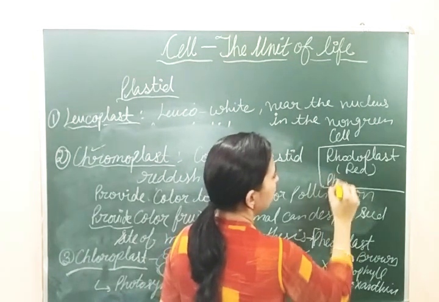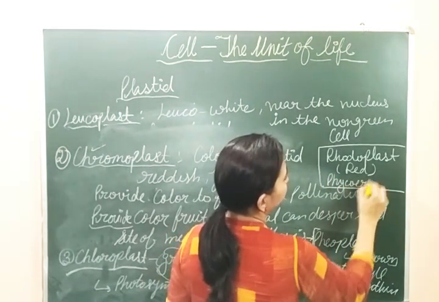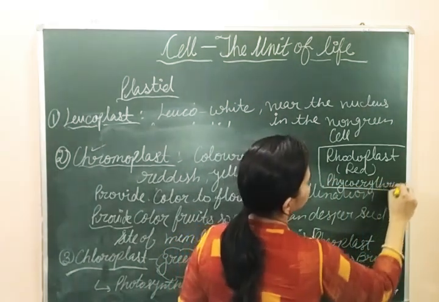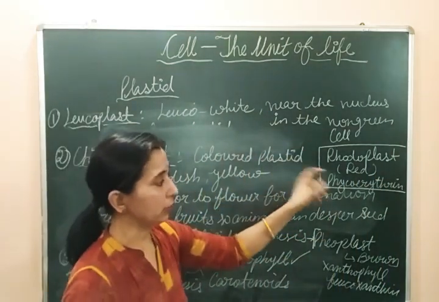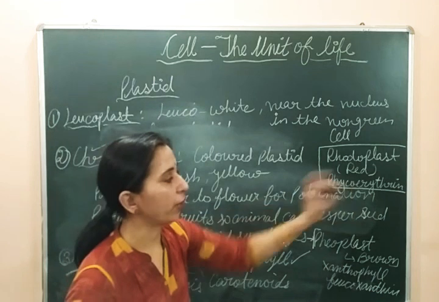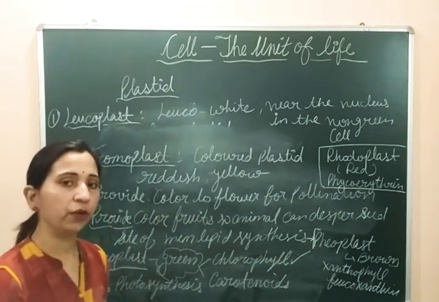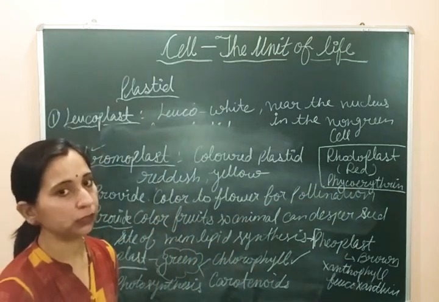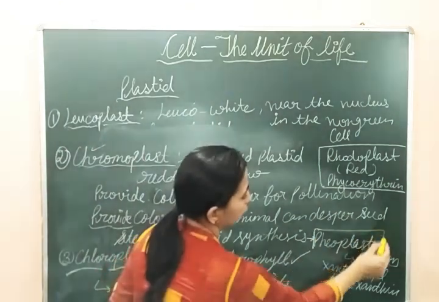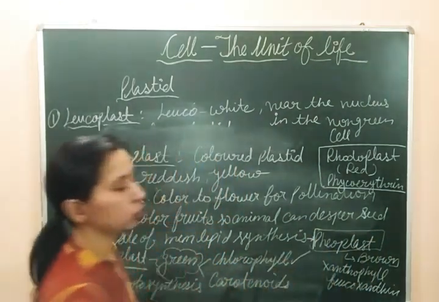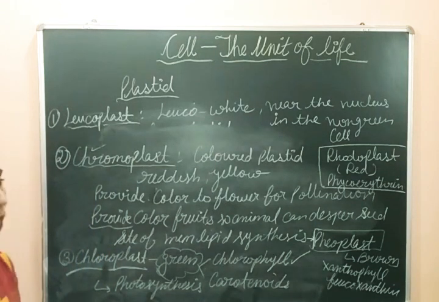The pigment present here is phycoerythrin. The pigment which is present in the case of rhodoplast is red in color and that pigment is phycoerythrin, and this pigment provides red color to the algae, that's why they are known as red algae. Even the pheoplast provides the brown color to the algae and it's found in the brown algae.